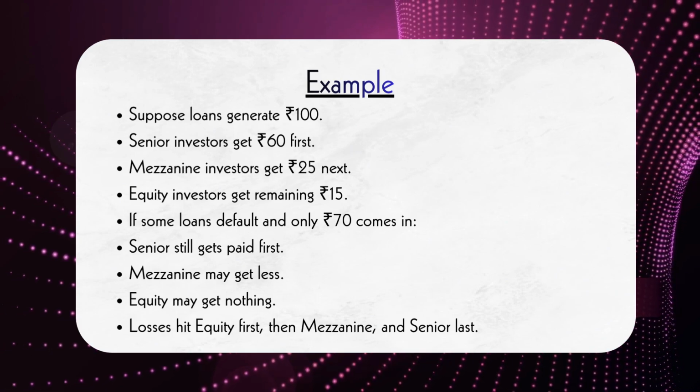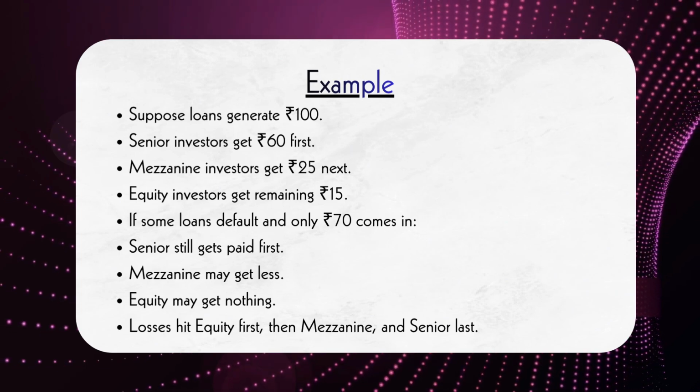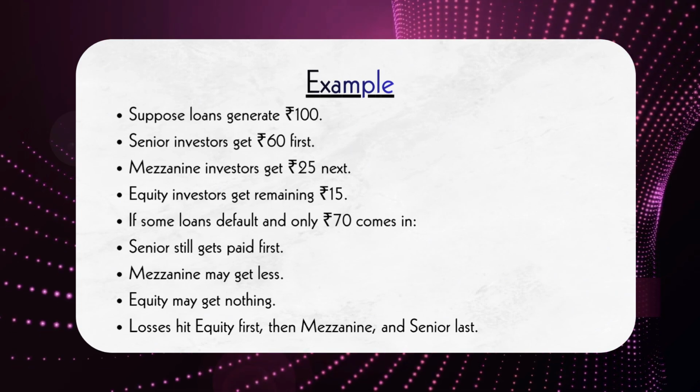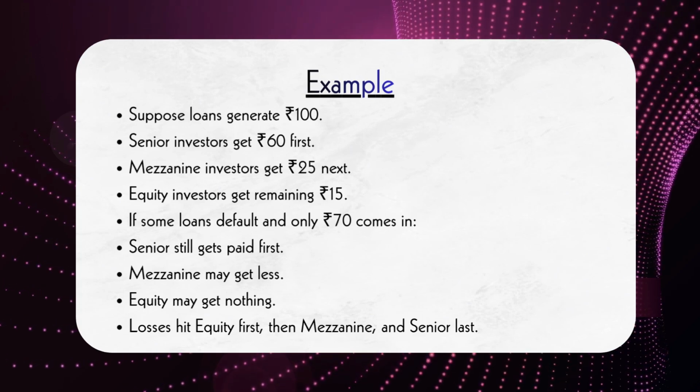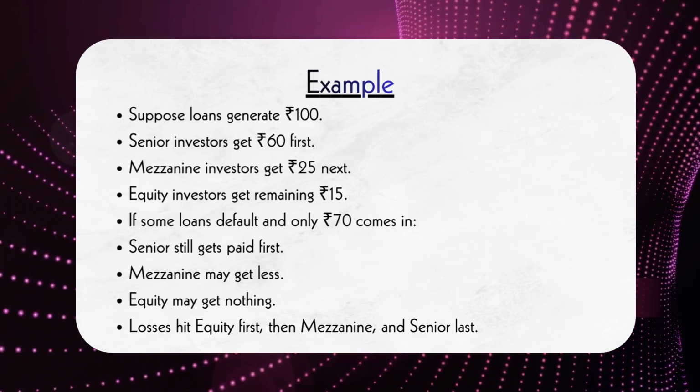In summary, a total return swap allows someone to gain exposure to a bond without buying it, while a CDO bundles many loans together and distributes the resulting cash flows among senior, mezzanine, and equity investors according to a waterfall payment structure.